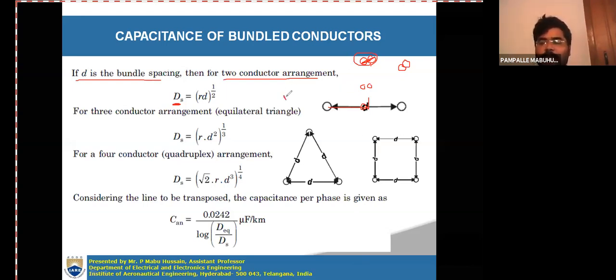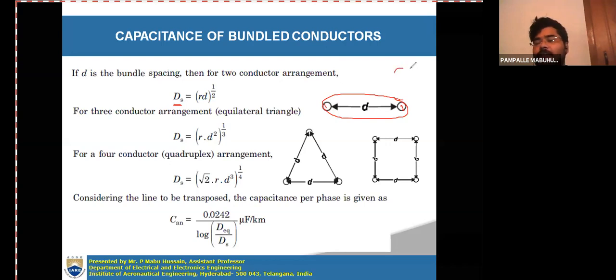DS is equal to r for only a single conductor. Now here you are using a bundled conductor with two subconductors in each phase. In such a case, how can you determine this self GMD? Self in the sense you have to consider one single phase. The entire one is a single conductor, but each phase is having two subconductors. So this is one subconductor, this is another subconductor.